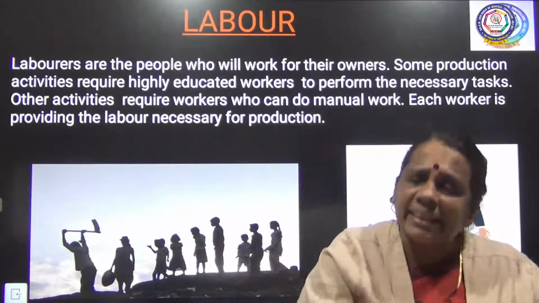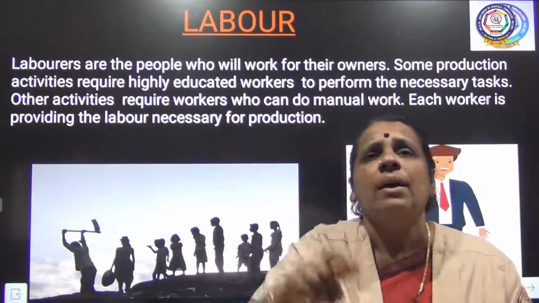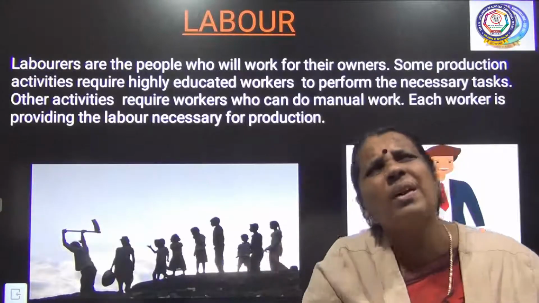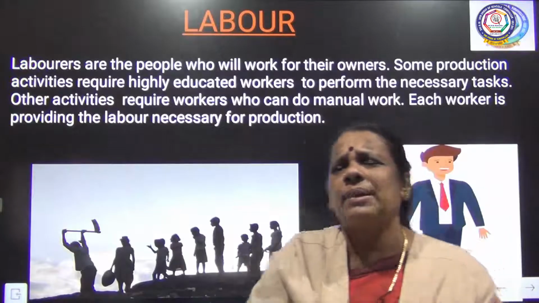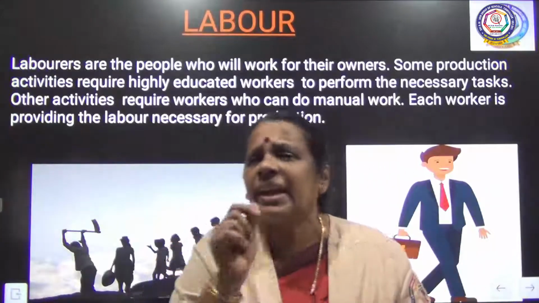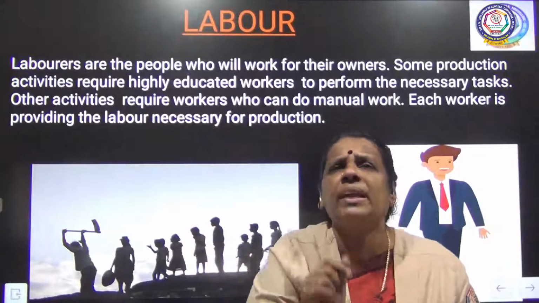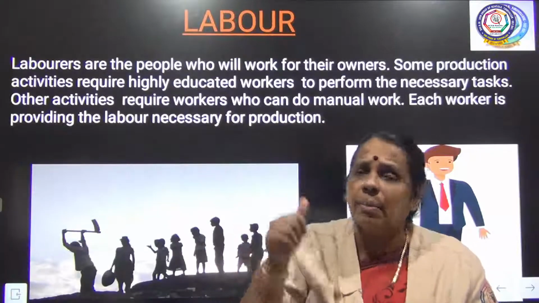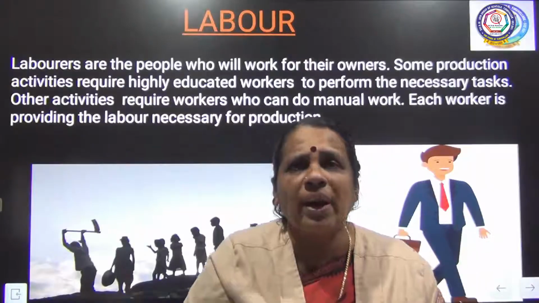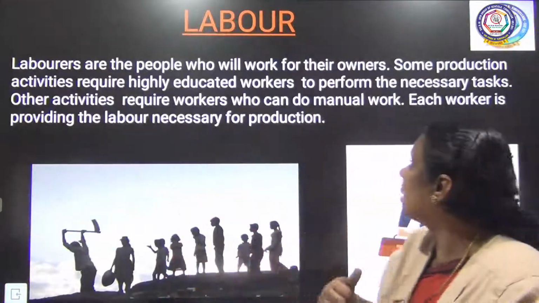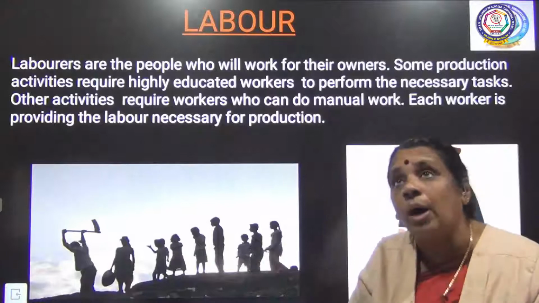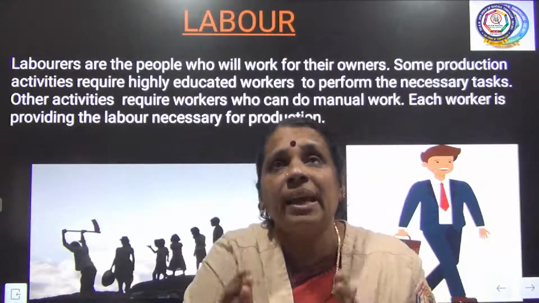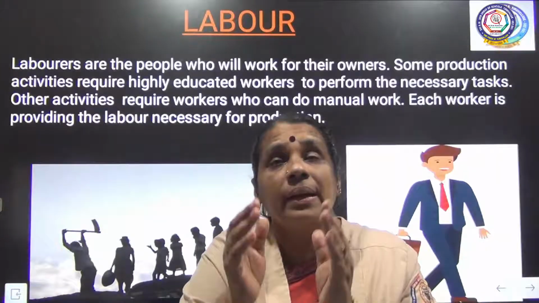Some special activities require the help of skilled laborers. Who are skilled laborers? Skilled laborers are those who, depending upon their education and knowledge, have acquired their skills. Some activities greatly require skilled laborers, who have to perform the necessary tasks.